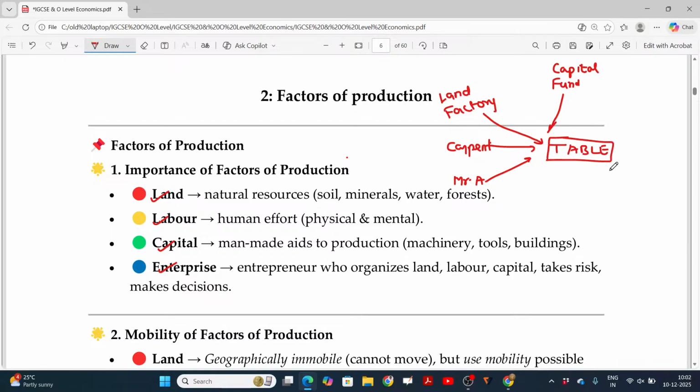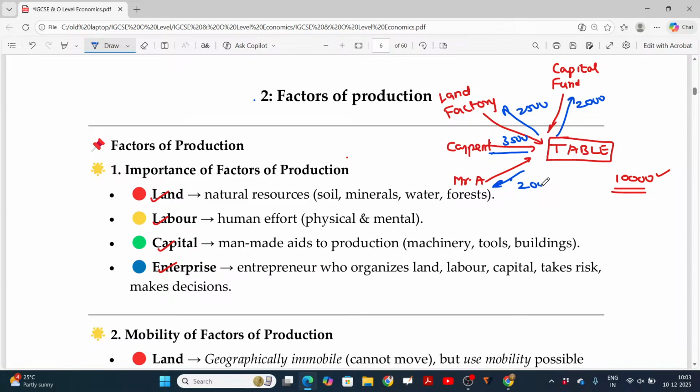After manufacturing the table, we sell it for rupees 10,000 per table. And later on, we came to know this 10,000 is due to these four factors of production, so we have to offer them some benefits. We earned 10,000 rupees: take 2,000 rupees for you, and 2,500 for you, for the carpenter 3,500 rupees, and ultimately the benefit for Mr. A is 2,000 rupees.